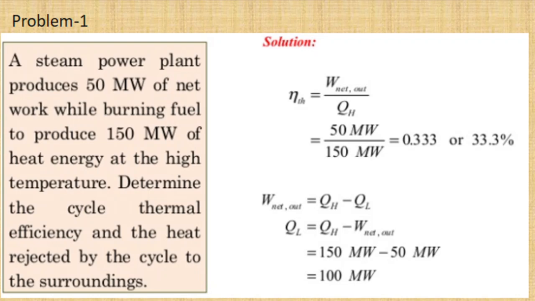Then the second part is the heat rejected by the cycle to the surroundings, that is given by W is equal to QH minus QL. So we need the value of QL here. QL can be written as QH minus W. Substitute the value of W and QH, so you will get 150 minus 50, that is 100 units of QL. So that is the amount of heat energy given to the surroundings.